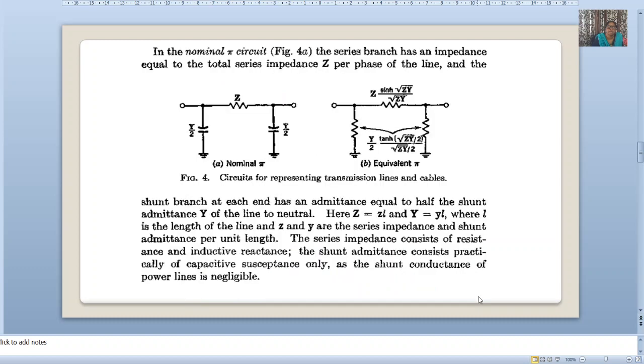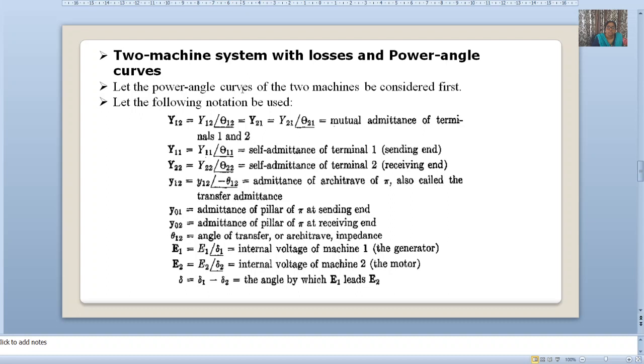Now this nominal pi network and equivalent pi, if I am replacing that reactance network with the admittance network, then it will be like this. This is our transfer reactance. Now, two machine system with the losses and the power angle curve. The power angle curve of the two machine system we will consider first.